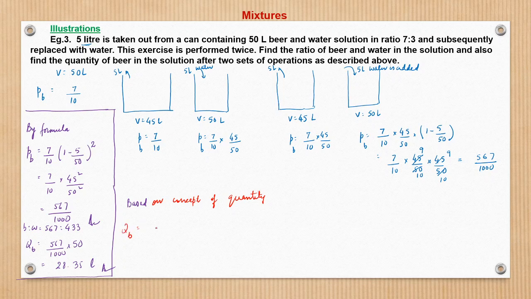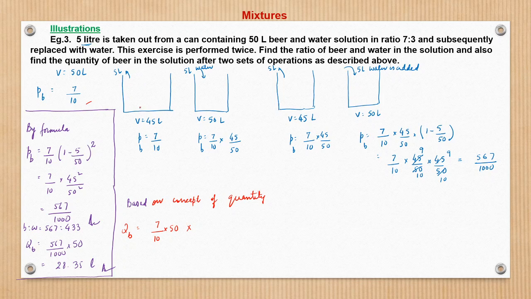After the first stage it is 7 by 10, right? 7 by 10 of the initial quantity. Initially, the quantity of beer was 7 by 10 of 50 liters, right? This was the initial quantity. Now let us see what happens when we take out 5 liter. Just listen carefully. When we take out 5 liter, will the quantity of beer change?